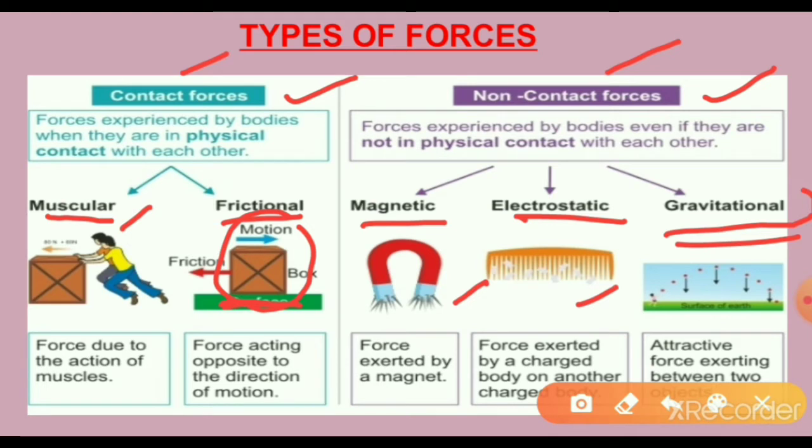And finally, everyone knows the gravitational force, which is nothing but an attractive force between two objects. So let us discuss one by one: muscular force, frictional force, magnetic force, electrostatic force and gravitational force.